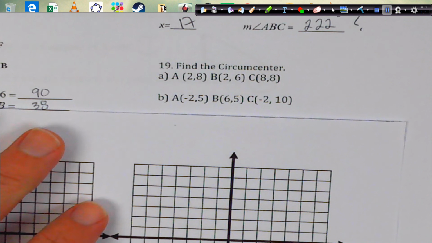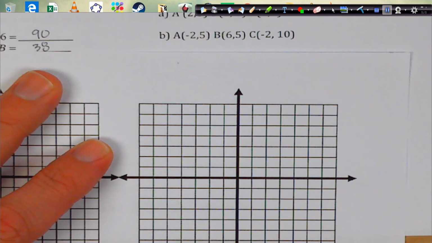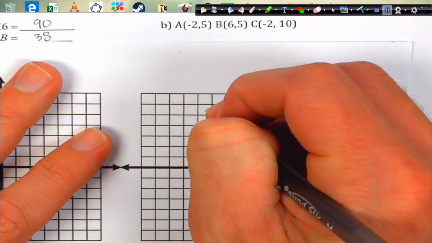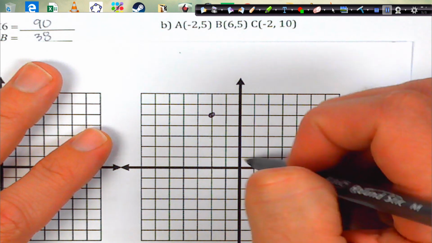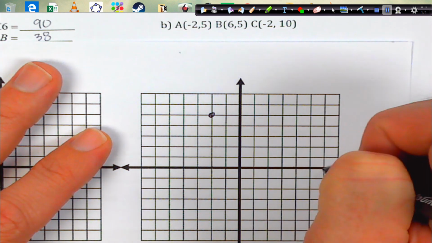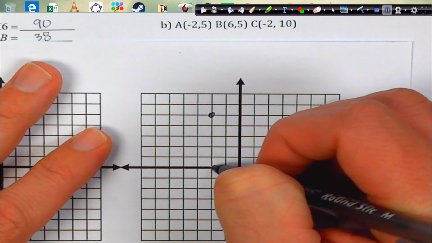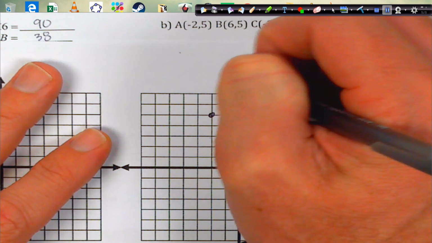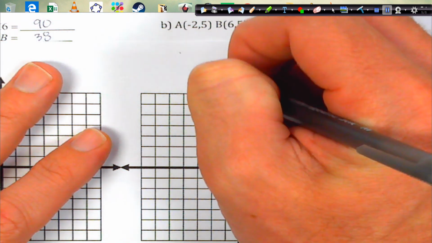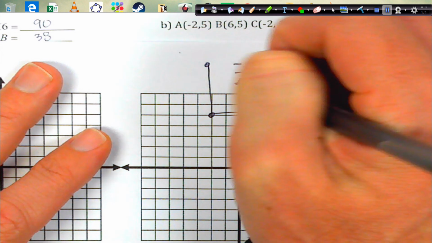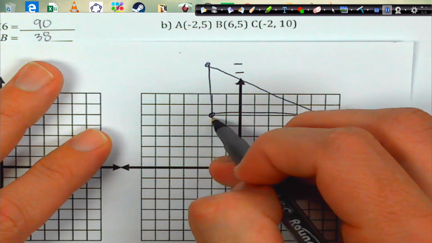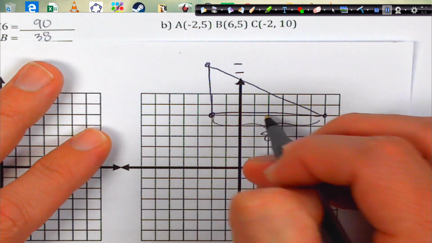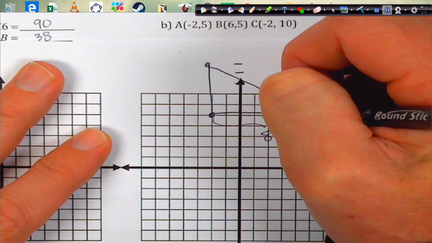Okay, and let's work with this next one. And we got -2, -2, 5. 1, 2, 3, 4, 5, and we got 6, 5, 5, and we got -2, +10. Okay, so we're a little off. 8, 9, 10. Okay, boom. All right. So the length here, it goes from 2 all the way to 6. That's the length of 8. So we're going to cut in 4. 1, 2, 3, 4.